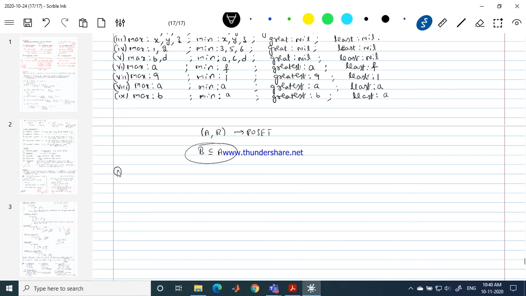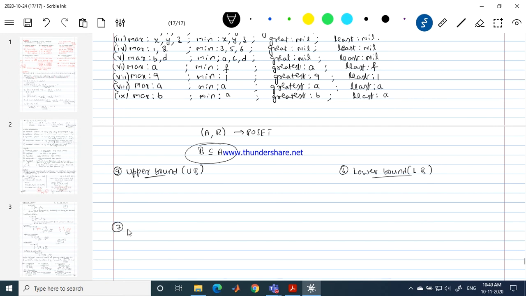So the fifth definition is upper bound. We normally denote it as UB. Next one, lower bound, LB.